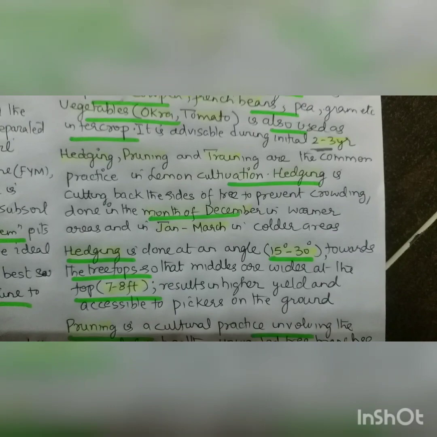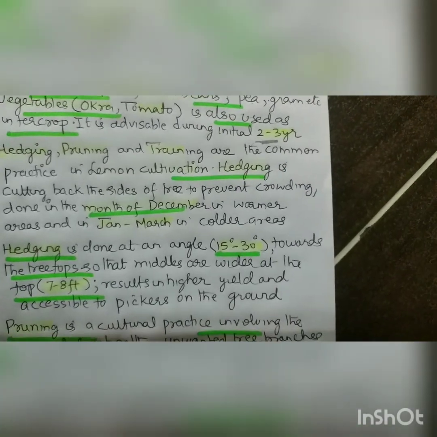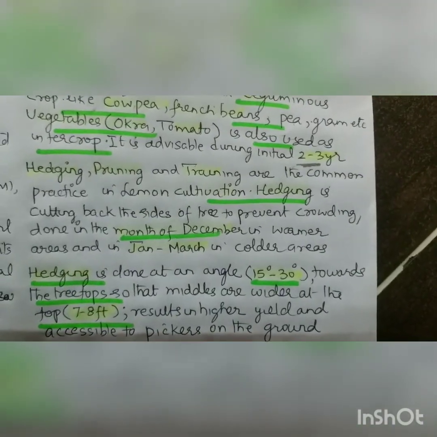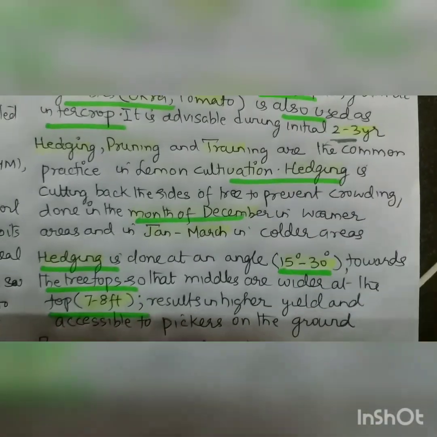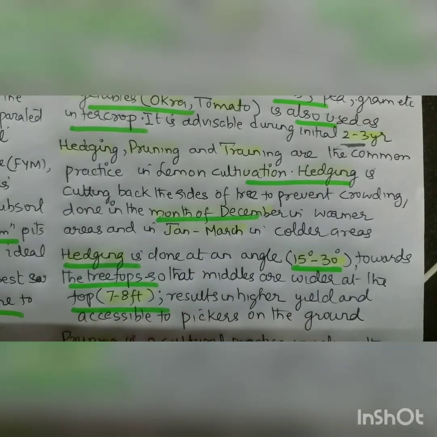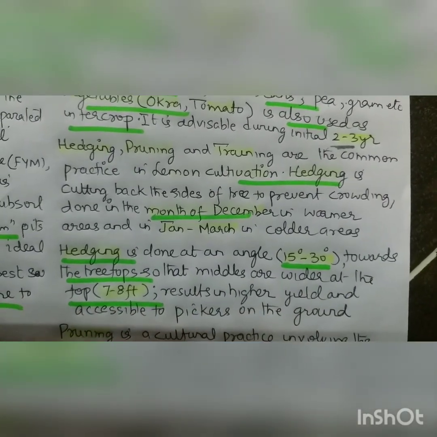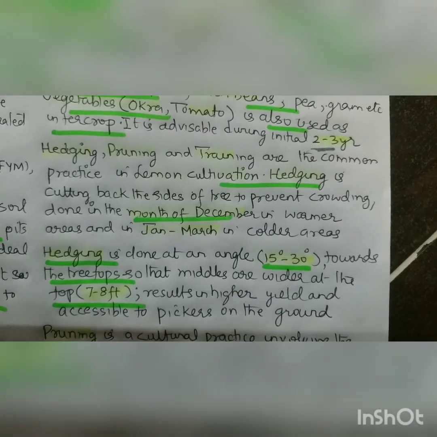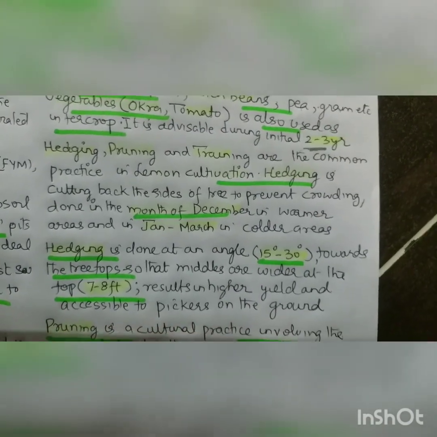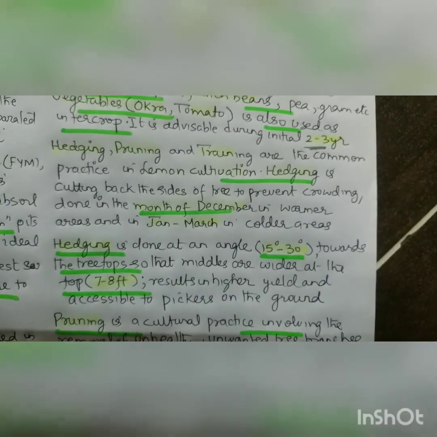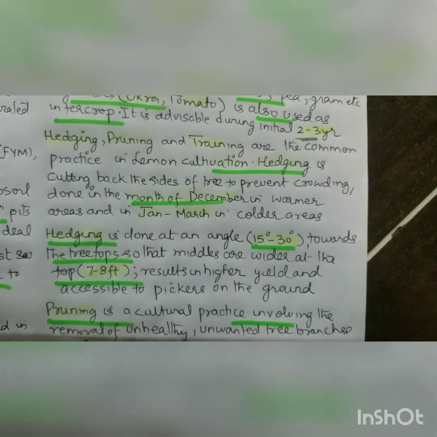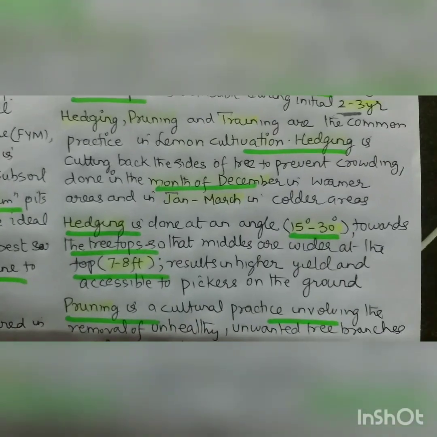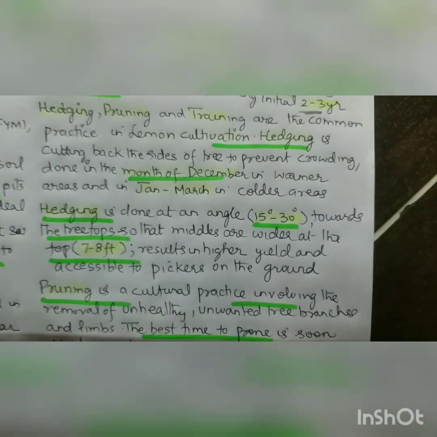So there are a few cultural practices which we have to do to increase the yield. Hedging, pruning, and training are the common practices in lemon cultivation. Hedging is cutting back the sides of the tree to prevent crowding of the branches, done in the month of December in warmer areas and January to March in colder areas. Hedging is done at an angle, particularly 15-30 degrees